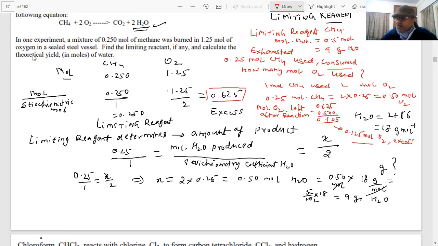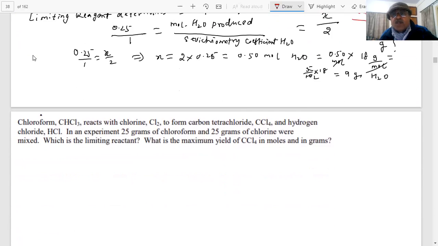Any problem up to now, any doubt, student, you have, tell me. My purpose is that there should be no doubt left after the class is over. After today's lecture, you will be able to solve each and every question of the limiting reagent, because they are very important. Students are having great difficulty in this. I've got a lot of phone calls saying limiting reagent we have not understood. And the question will be given in the paper. So we will solve a few more questions to make things very clear.